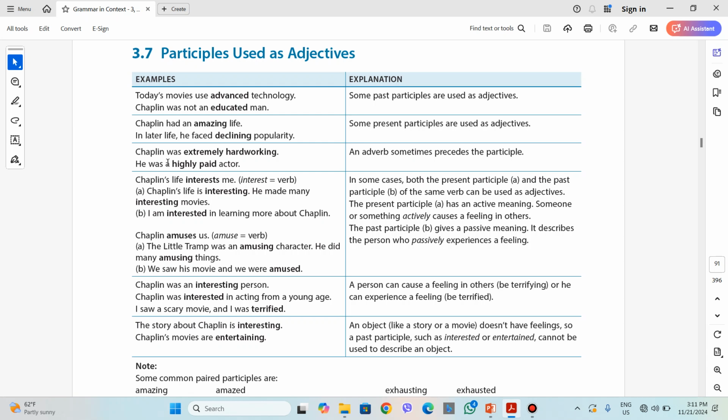Great. Chaplin was extremely hardworking. He was a highly paid actor. You see, sometimes we can use adverbs before the participle. Extremely hardworking, highly paid.